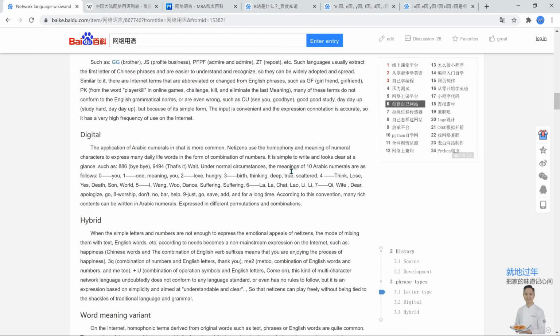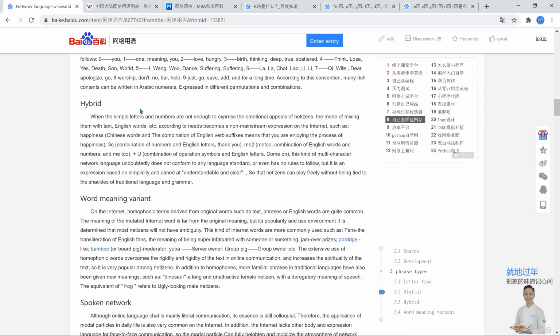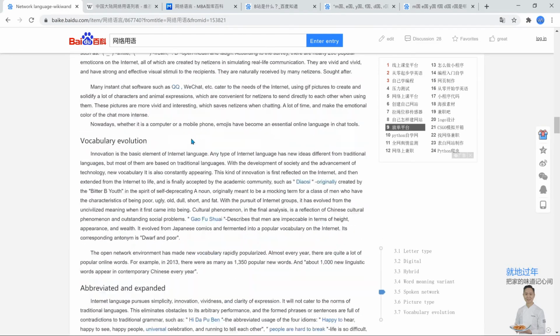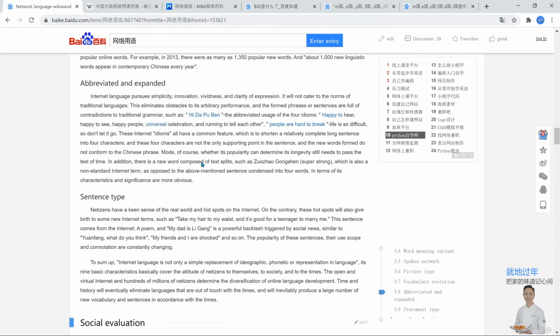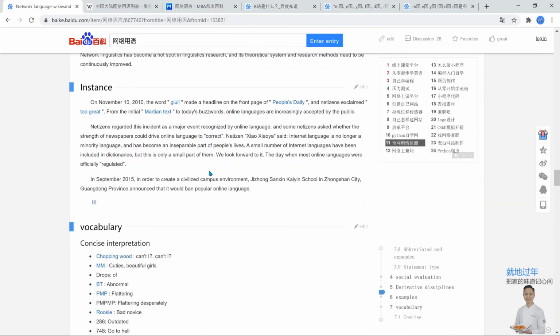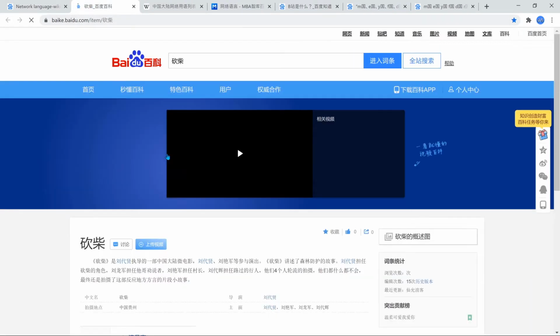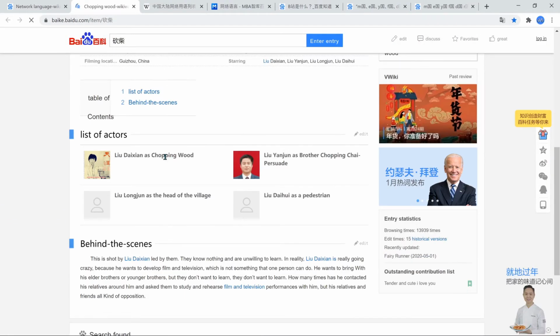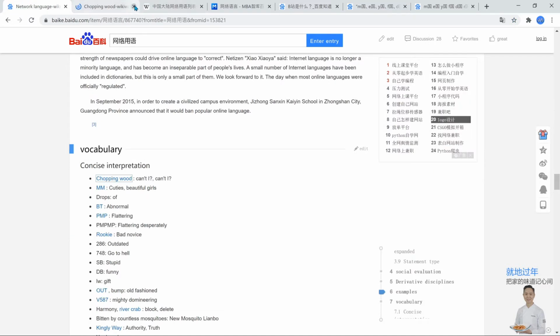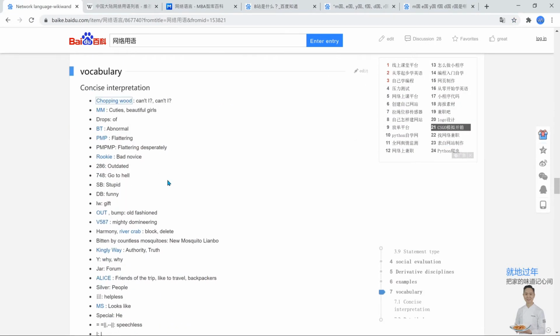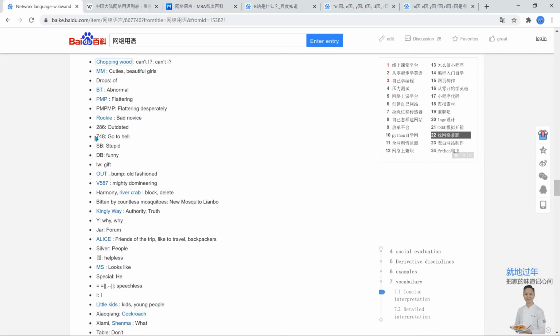So obviously they cover digital numbers here as well, but I'll cover some really cool ones that I found online. Chopping wood, 砍木, is a term in reference to another video, let me try and find it. It's a reference to a video on someone who's not willing to learn. 748 is again 去死吧, right? Go to hell.